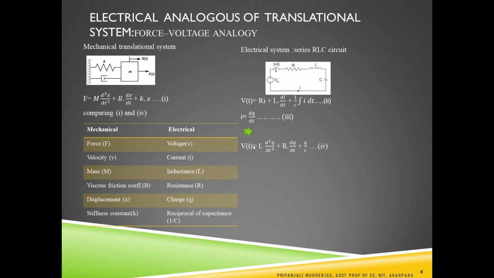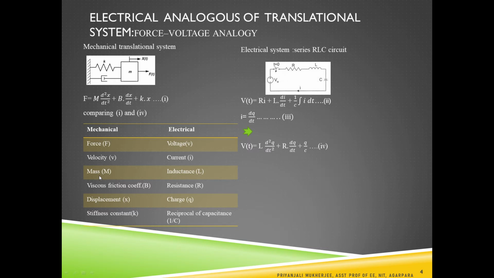Then by comparing, the velocity in this equation is dx/dt, and comparing with this equation, dx/dt is analogous to dq/dt, and dq/dt is actually the current. So velocity is analogous to current. Similarly, for the mass, comparing equation 1 and equation 4, m is analogous to L. Here L is the inductance.